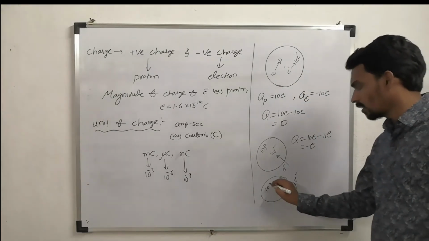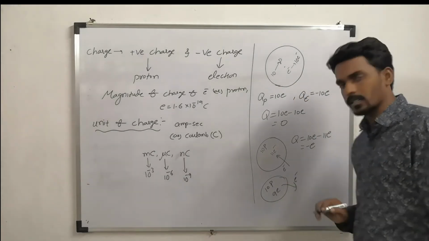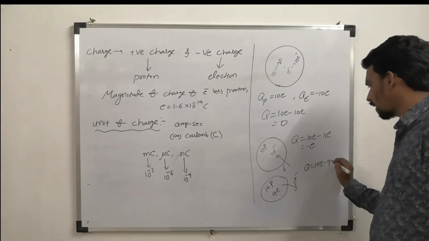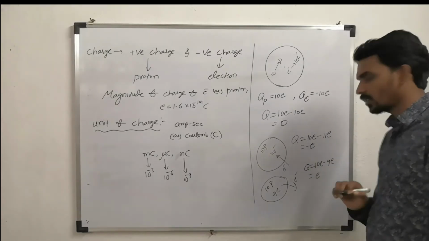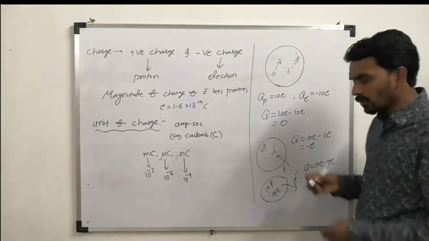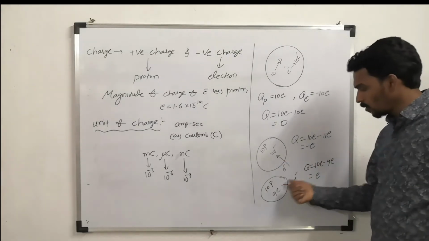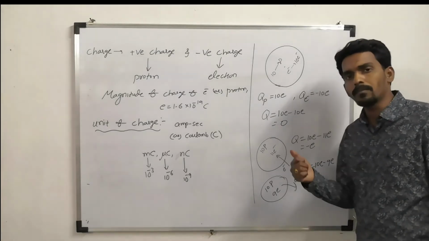Similarly, if you remove one electron from the same object where 10 protons and 10 electrons were there, now there are 10 protons but only 9 electrons, so what is the resultant charge now? 10e minus 9e, so that is e. When I added one electron, the resultant charge became minus e. When I removed one electron, the resultant charge became plus e.